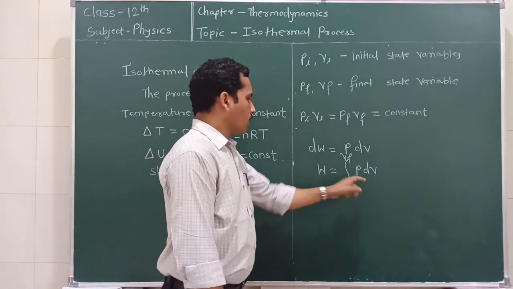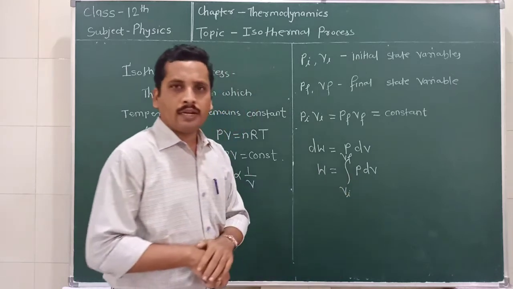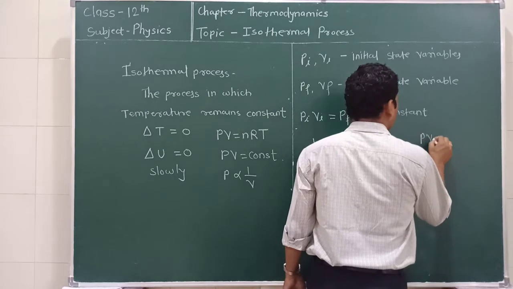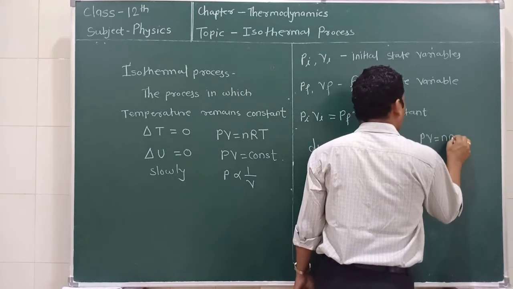Now how can this P be determined? We know that for an ideal gas, PV is equal to nRT.